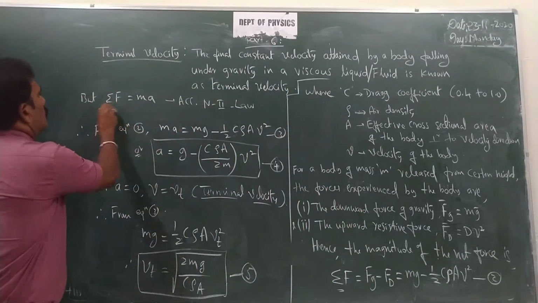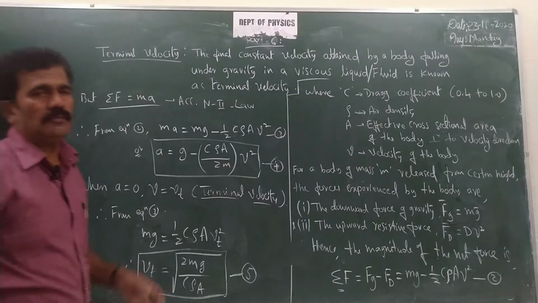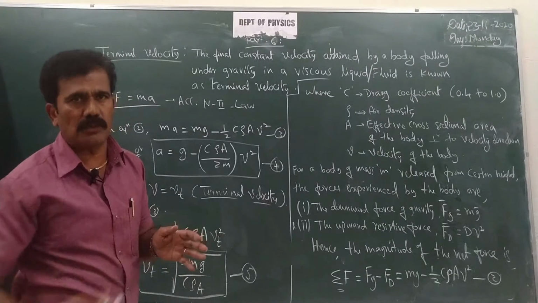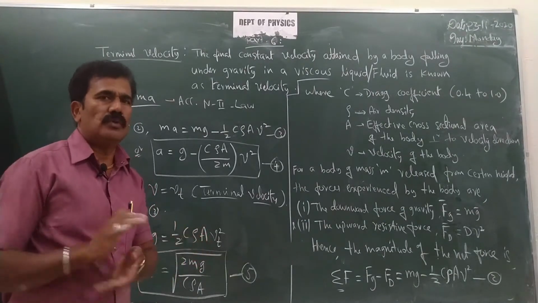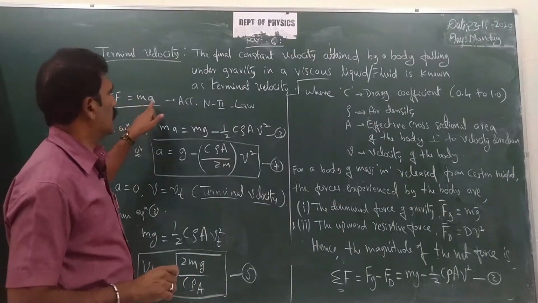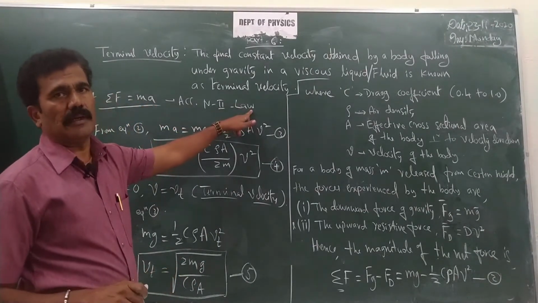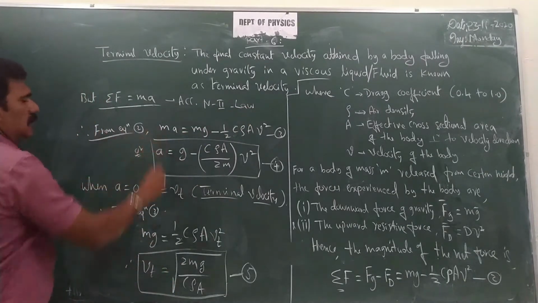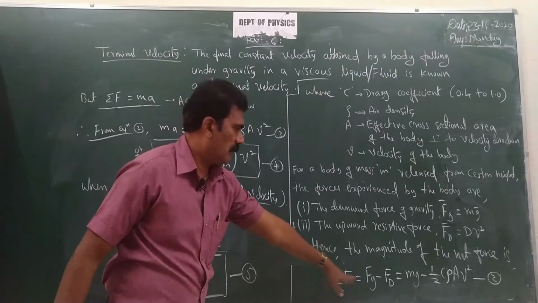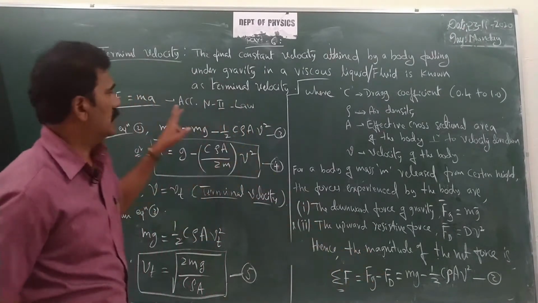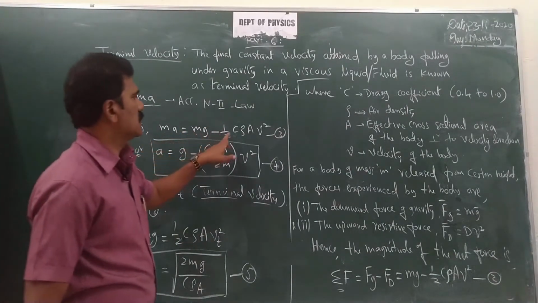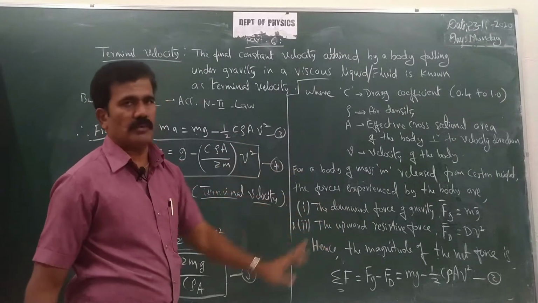Now according to Newton's second law, you can write the total force acting on the body, due to which the body is in motion. So what is the equation for the force? The total force acting on the body for its motion is given by m into A, according to Newton's second law. Equation 2 is nothing but the net force by Fg and Fd, so that must be equal to ma. Therefore, from equation 2, ma is equal to mg minus half C rho A V square.